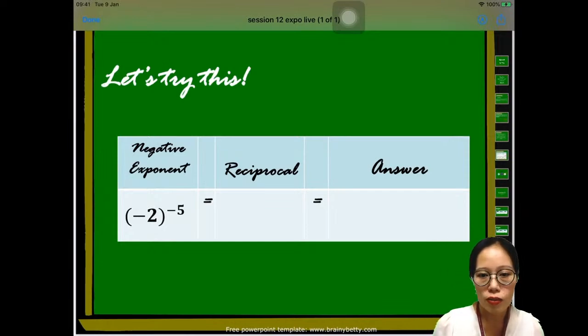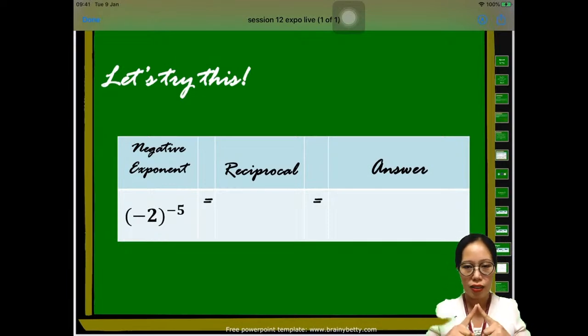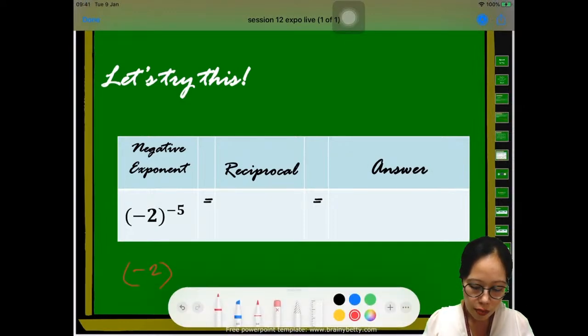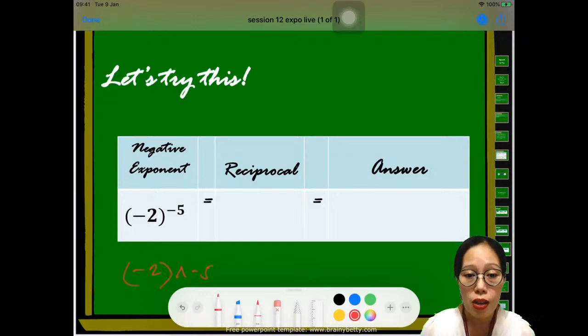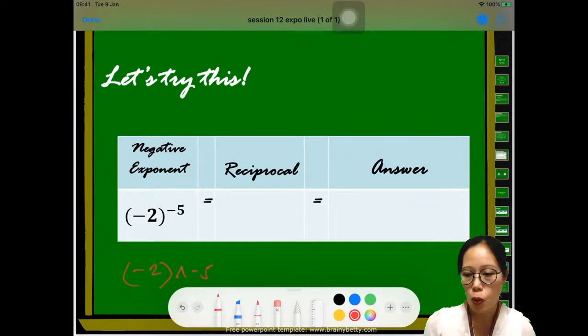Is it very difficult to type the exponent? You can use the caret sign. The caret sign is actually another way to write an exponent if you don't have your equation editor. The caret sign, like this one. So for example, I can write this as -2, and then I will use caret like this, and then -5. It means that that is -2 exponent -5. So you can use the caret if it's very difficult for you to type an exponent.